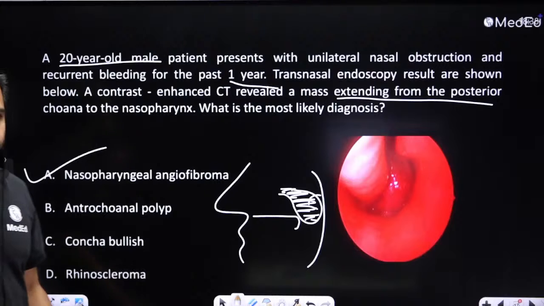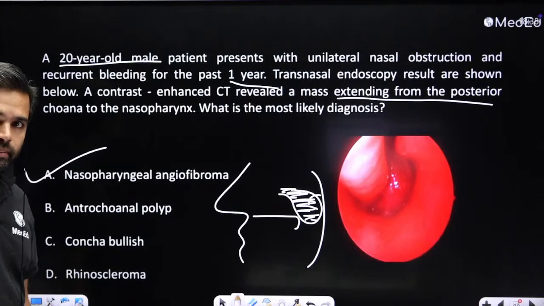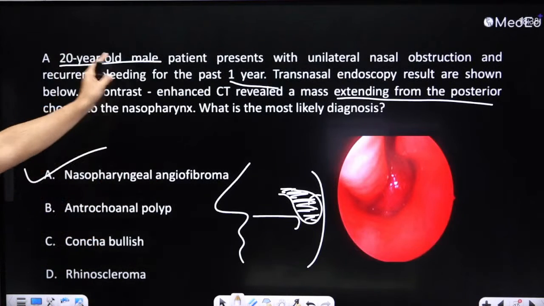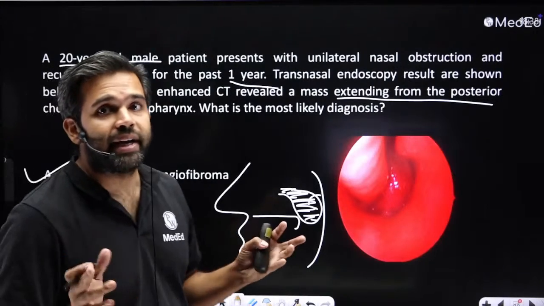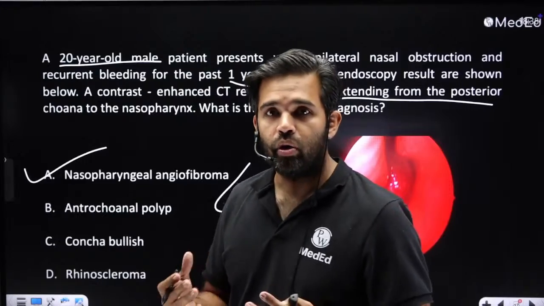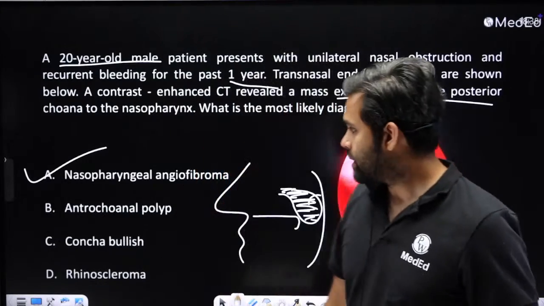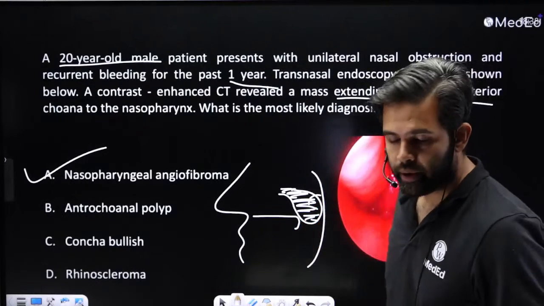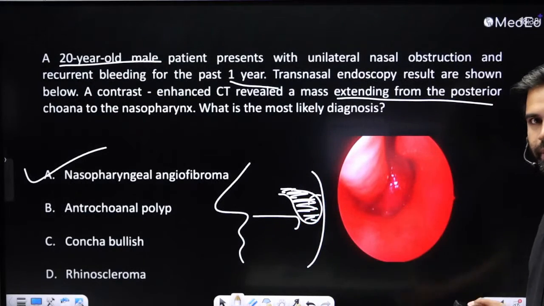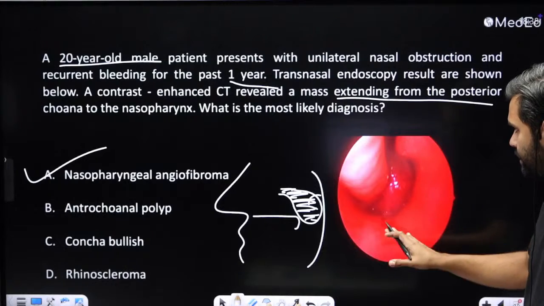Antrochoanal polyp, the mass will originate from the maxillary antrum and go back, nothing to do with the age. Concha bullosa is a pneumatized middle turbinate, and rhinoscleroma is a totally different disease, causes woody nose. Okay, so here nasopharyngeal angiofibroma, it bleeds a lot.